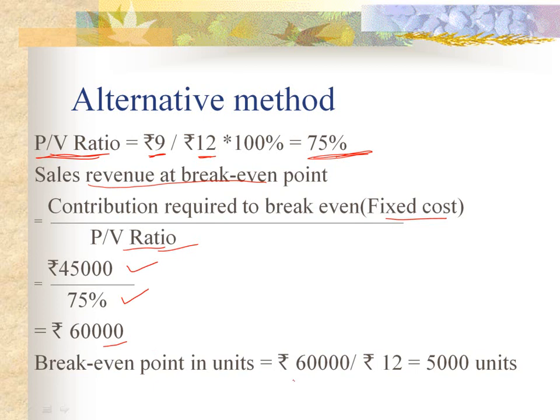And in case we are to calculate break-even point in units, from here we can divide the sales revenue at break-even point with the selling price. So it comes to be 60,000 divided by 12 is equal to 5,000 units.